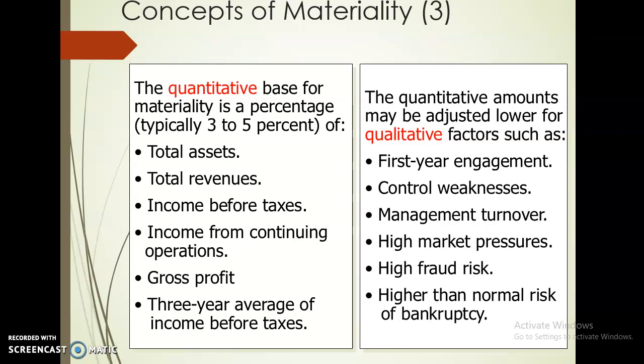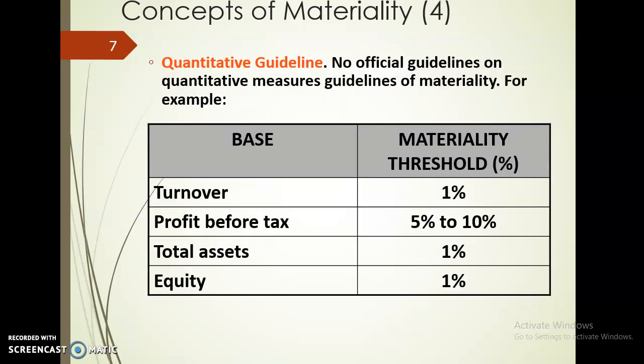For example, first year engagement, or maybe due to control weaknesses, management turnover, high market pressures, high fraud risk, higher than normal risk of bankruptcy. So we are not looking only at the quantitative basis, but we are also looking at the qualitative factors. So this is what I'm talking about just now, quantitative guideline.